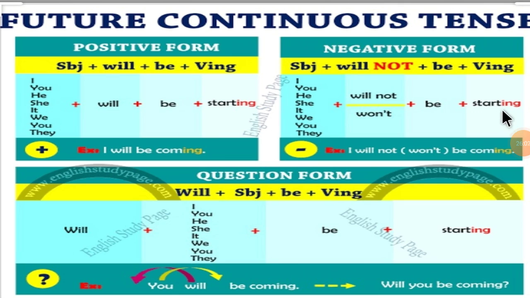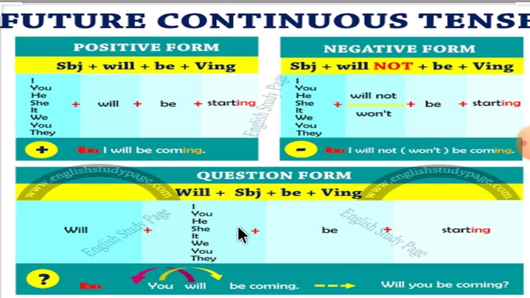I will not be starting. I won't be starting. You will not be starting. You won't be starting. She will not be starting. She won't be starting. It will not be starting. It won't be starting. We will not be starting. We won't be starting. You will not be starting. You won't be starting. And they will not be starting. They won't be starting.